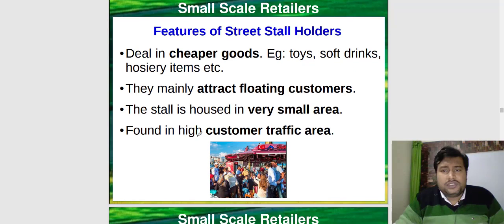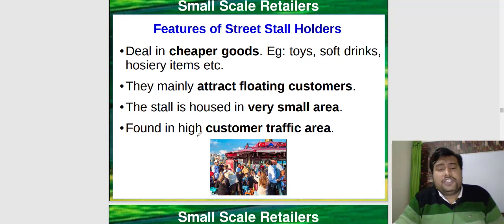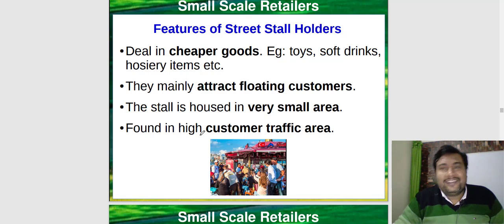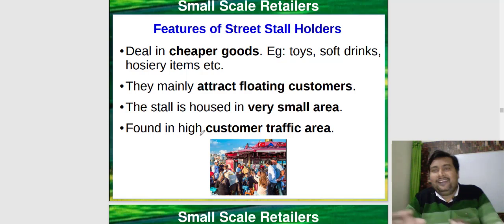Features of street stall holders: they deal in generally cheaper goods, toys, soft drinks, hosiery items, food items. They mainly attract the floating customer. Floating customers are those who believe in bargaining. They say 800, you say 200. They say 500 final, you say okay 300 final, and the deal will be at 350.